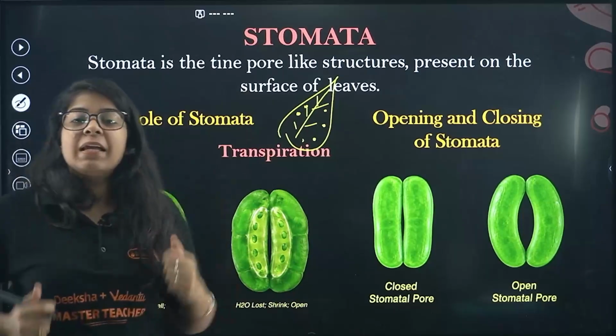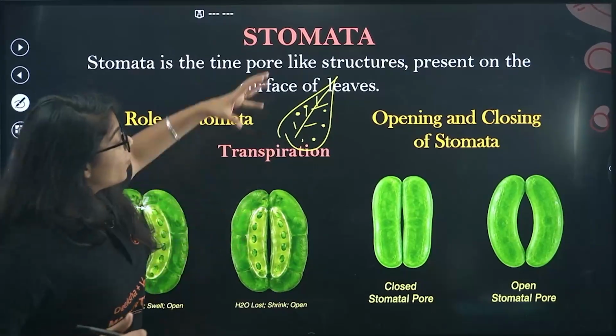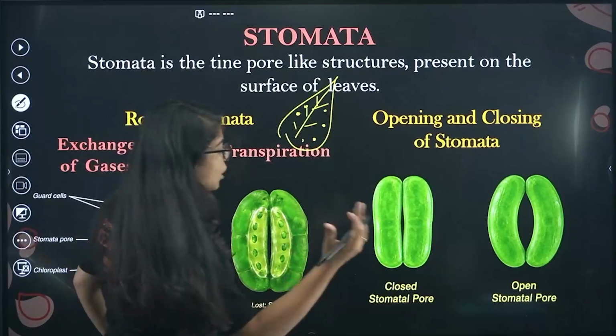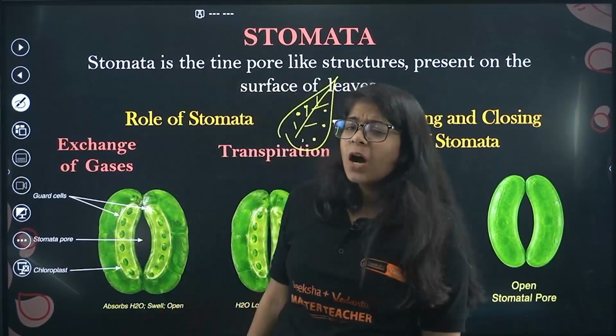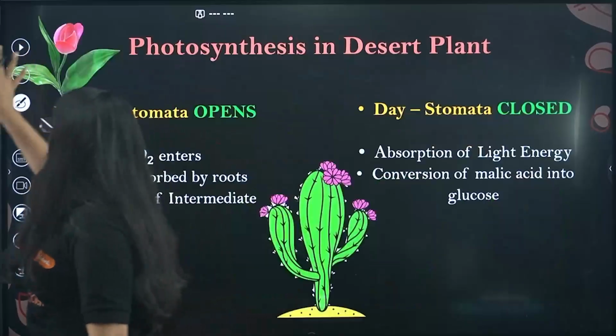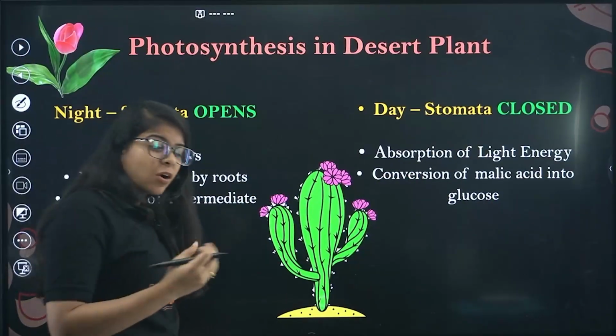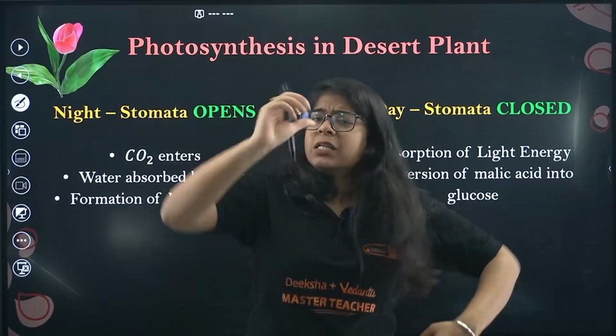Transpiration is one of their main functions, right? Then there is the opening and closing of stomata. This is how they look. They close and they open, right? Understood? Now, talking a little bit more about plants, we have to talk about photosynthesis, but in desert plants.